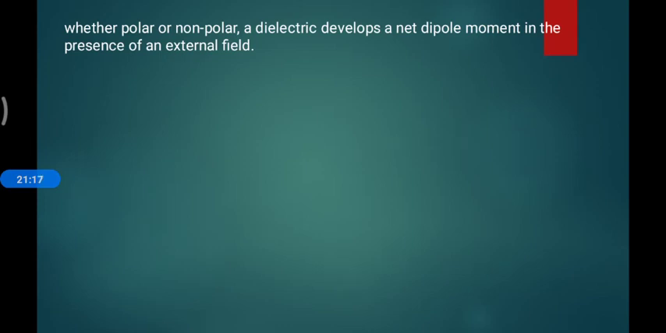Whether polar or non-polar, the dielectric material has a net dipole moment in the presence of an electric field. I can conclude what we discussed earlier in these 21 minutes: all dielectric materials, whether polar or non-polar, have a net dipole moment in the presence of an external field. If the external field is not there, they are not polarized.